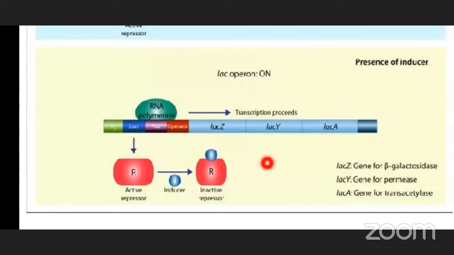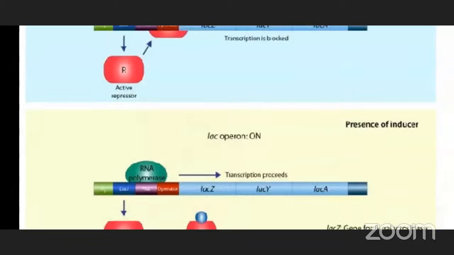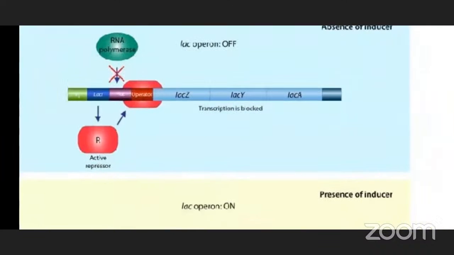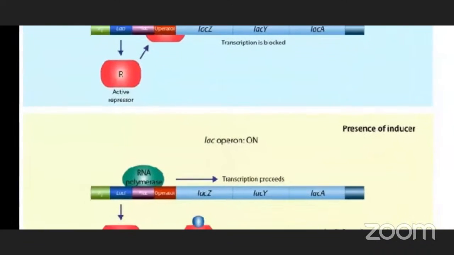into glucose and galactose, which is the energy source for the E. coli bacterium. Transcription is immediately followed by translation and particular proteins are synthesized. In this case, the operon is switched on by the inducer lactose.